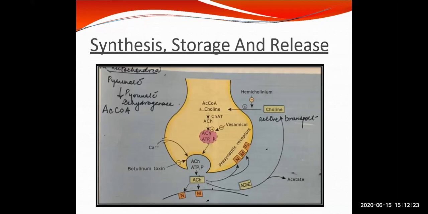which is blocked by vesamicol. Release of ACh from the nerve terminal occurs in small quanta, the amount of content in individual vesicles, extracted by exocytosis in response to a nerve action potential, and the release of multiple quanta triggers the post-junctional event.